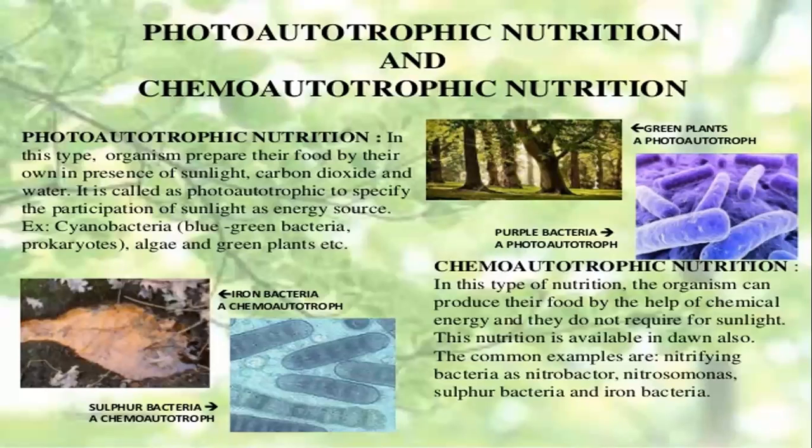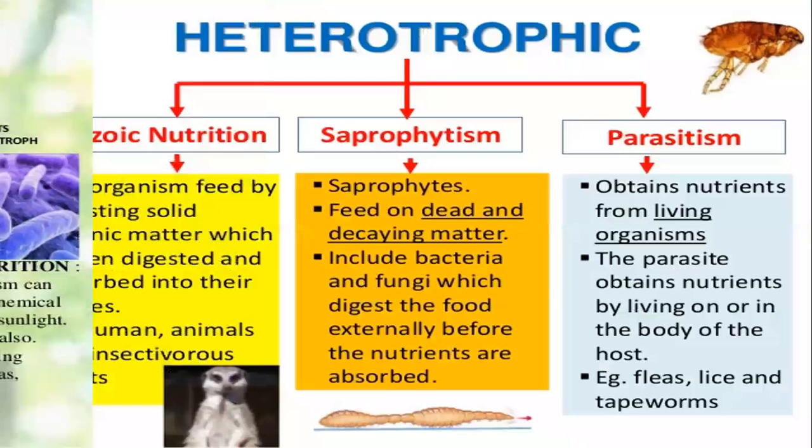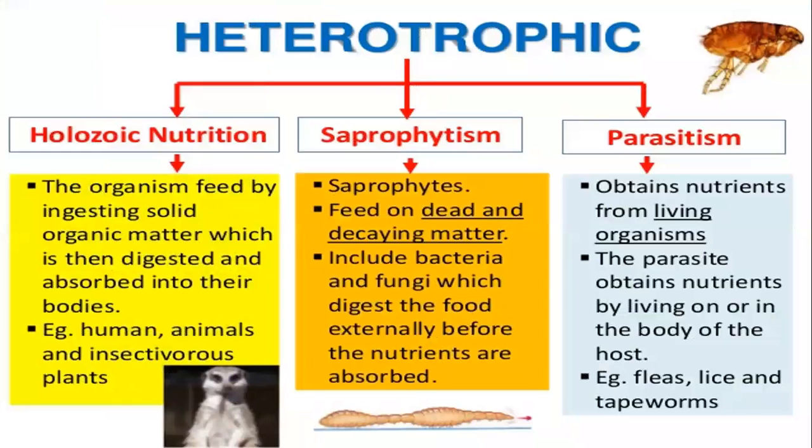Okay, now back to this topic. Then heterotrophic nutrition, I'm giving you the different types of nutrition. Heterotrophic nutrition can be divided into three different types: holozoic nutrition, saprophytic nutrition and parasitic nutrition.